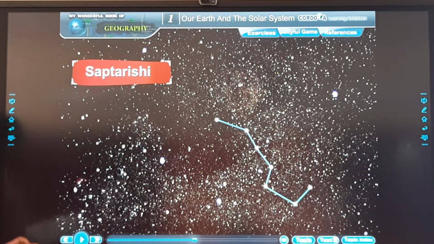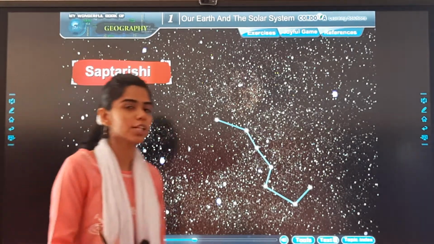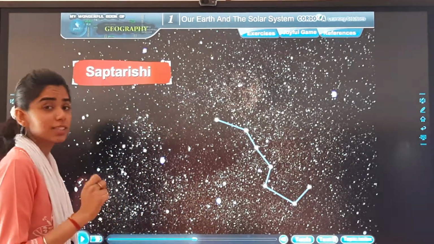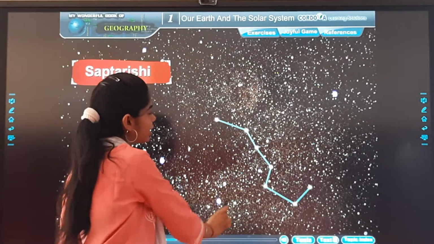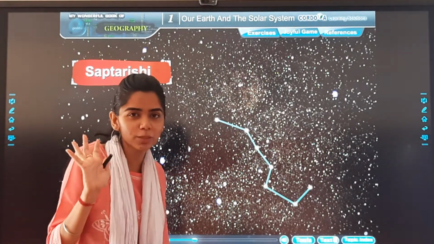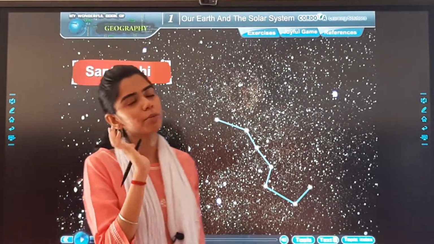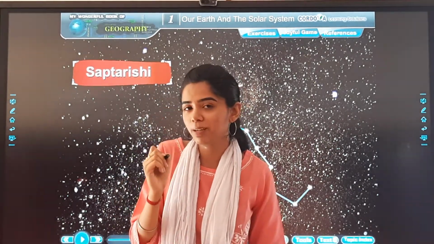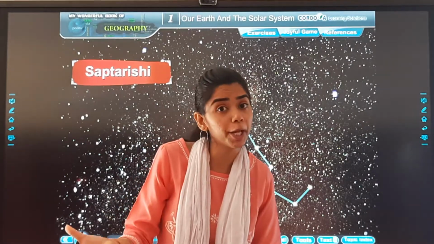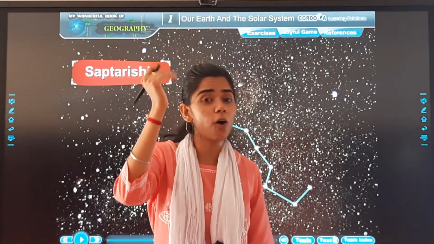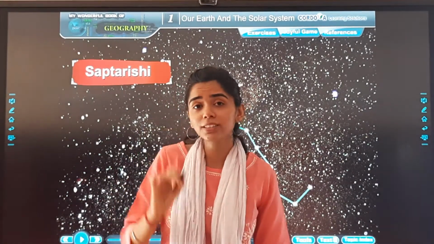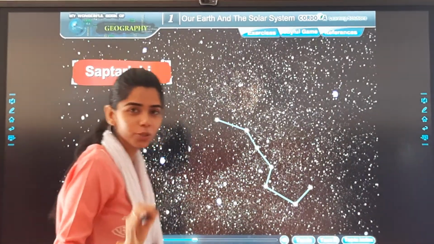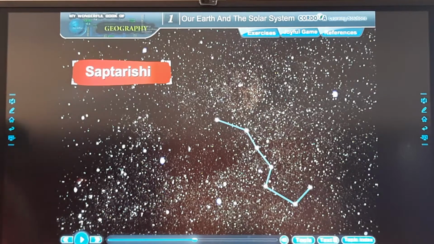See, now sometimes when you look at the sky, what do you see? That there are some stars nearby and they are forming some shape. है ना? हम कभी-कभी रात को जब देखते हैं, we see that there are some stars nearby and they form some shapes. Some look like a horse or there are horns. वो कैसे shape बनता है? See? Through this. It looks beautiful, right? Look at the picture.